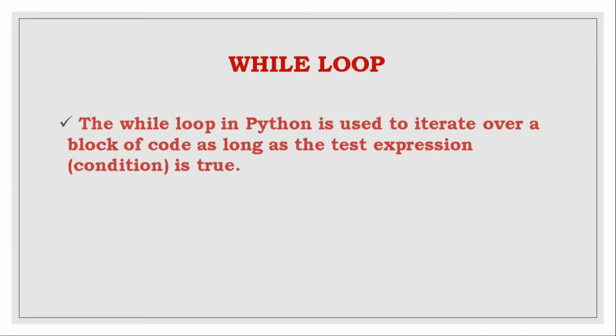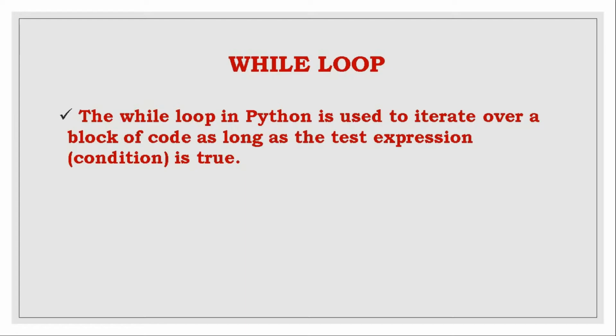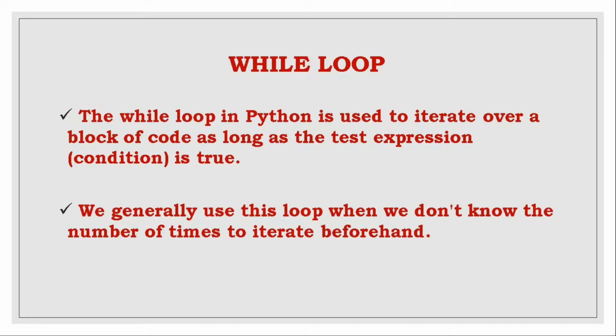So the while loop in Python is used to iterate over a block of code as long as the test expression is true. Suppose if it is false, it will come out of the loop. We generally use this loop when we don't know the number of times to iterate beforehand.